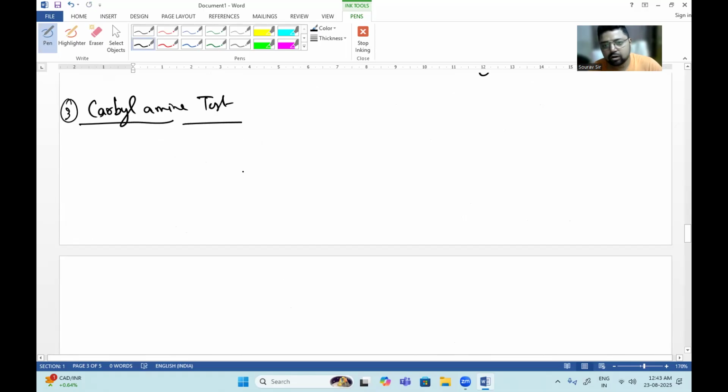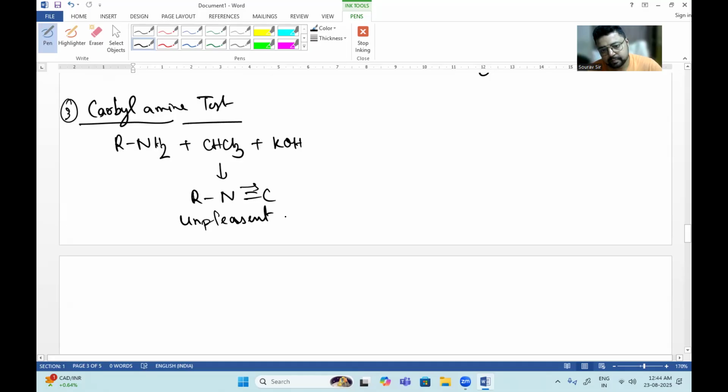This is only for 1 degree amines. We have already mentioned RNH2 with CHCl3 and alcoholic KOH will give you isocyanide, which has a characteristic unpleasant odor. 2 degree amines and 3 degree amines do not give this test.